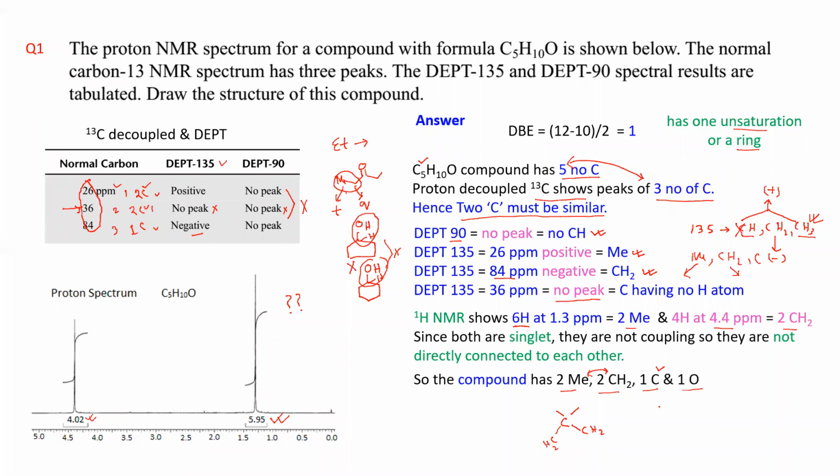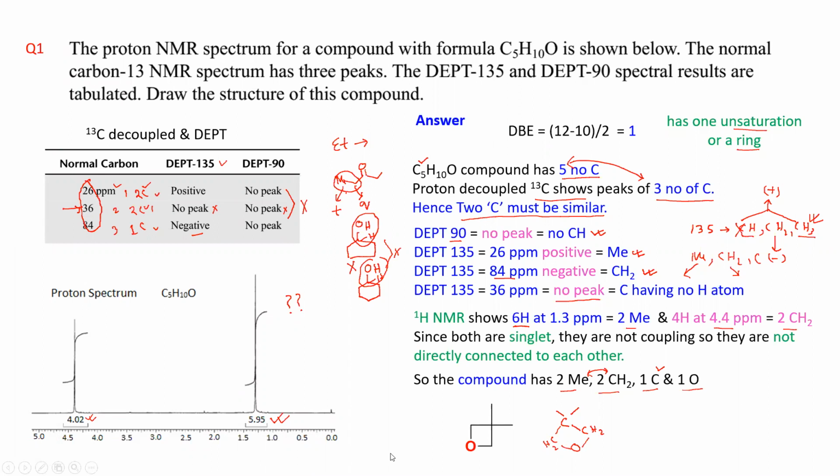Got it? What is left here? You have kept 2 methyl, 2 CH2. Now methyl and CH2, they are not connected to each other. This carbon is perfectly having no hydrogen, matching everything. What is left? You have oxygen. So you cannot put oxygen anywhere. What you do is put the oxygen here and just connect. Okay. So this is your structure. Are you getting? This is your structure.